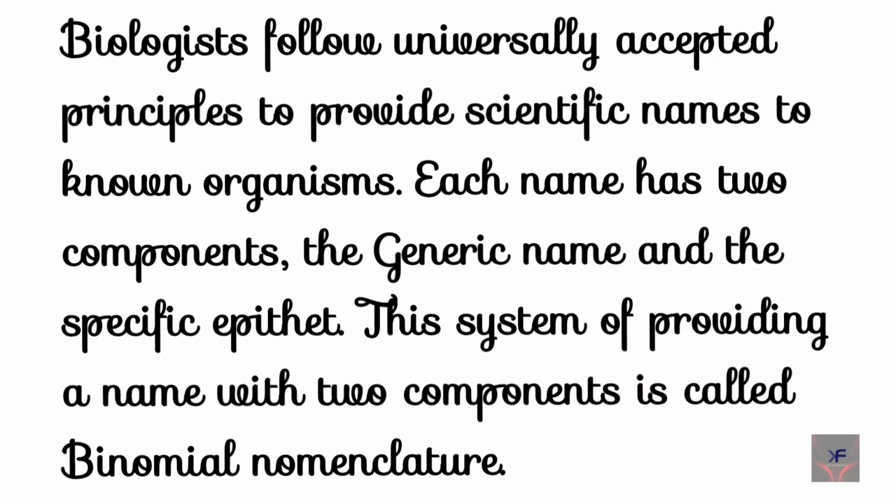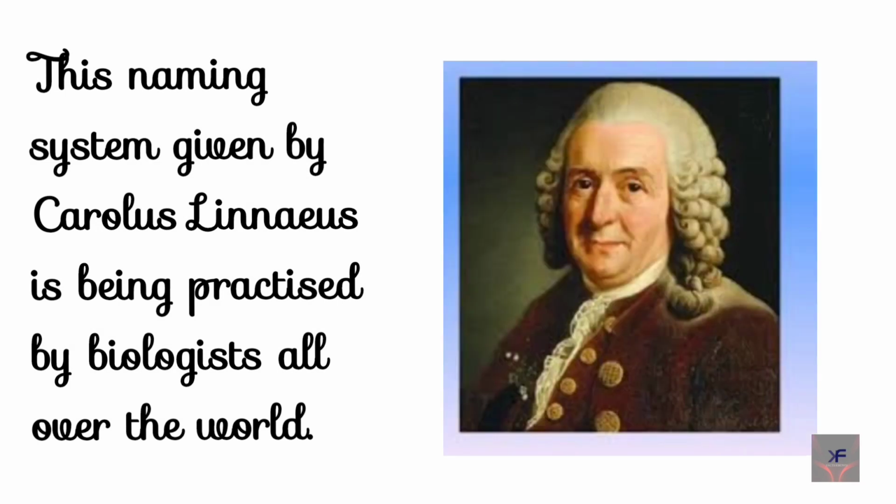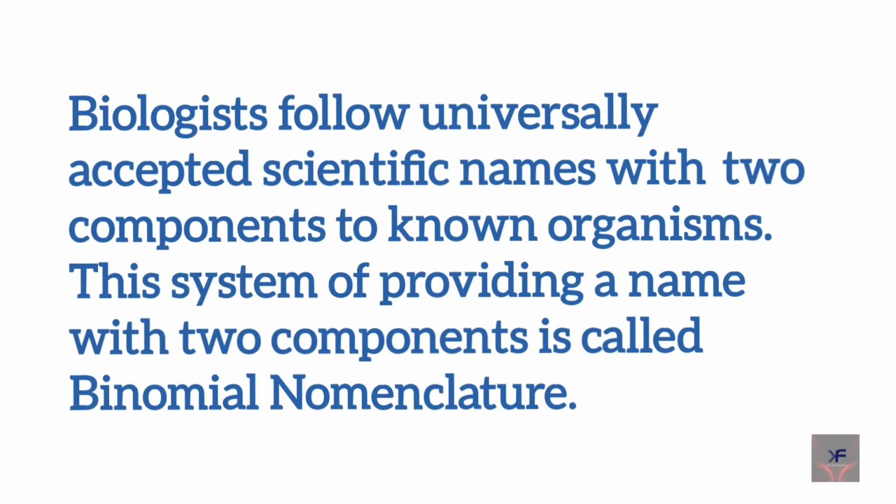Biologists follow universally accepted principles to provide scientific names to known organisms. Each name has two components: the generic name and the specific epithet. This system of providing a name with two components is called binomial nomenclature. This naming system given by Carolus Linnaeus is being practiced by biologists all over the world. So binomial nomenclature is the correct option. So, biologists follow universally accepted scientific names with two components to known organisms. This system of providing a name with two components is called binomial nomenclature.